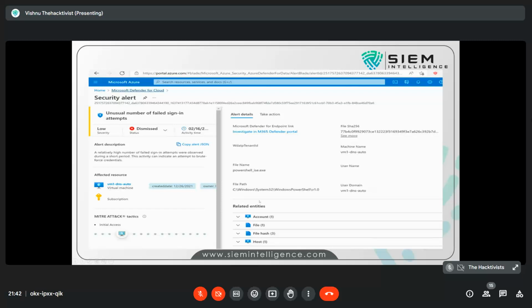All these are known as entities, right? And the alert details explain what kind of process was executed, on which machine the execution happened, which username is involved in this particular alert, what the user domain is, what kind of file hash you detected, and what kind of action was taken.